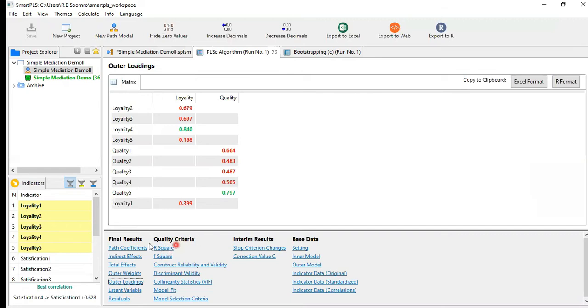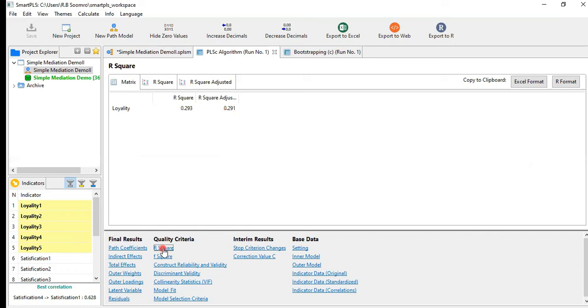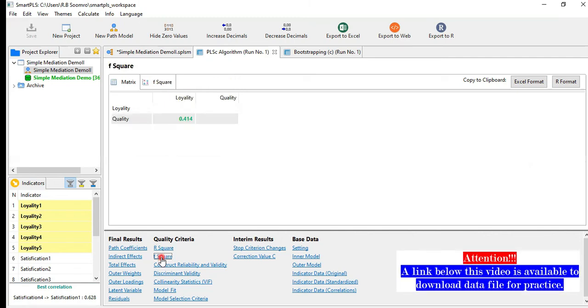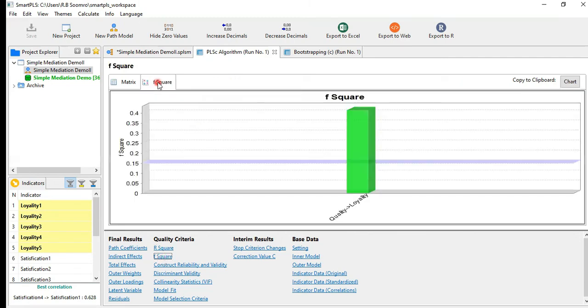We have to check the quality of all of these. The first one is the R square. Quite a handsome R square is available, 29, almost 30%. Adjusted R square is also positive. This green shows that it is within the range.